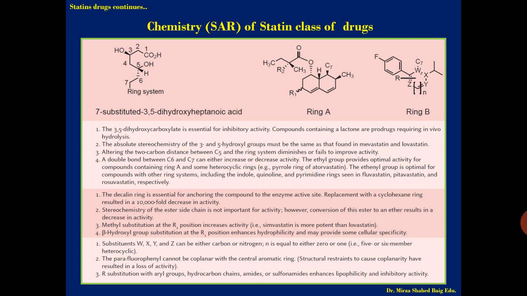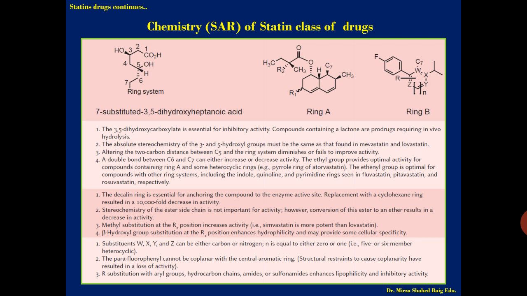Okay, so the decalin should be in the unsaturated form. If you attach a saturated ring or reduction takes place, no activity will be there.